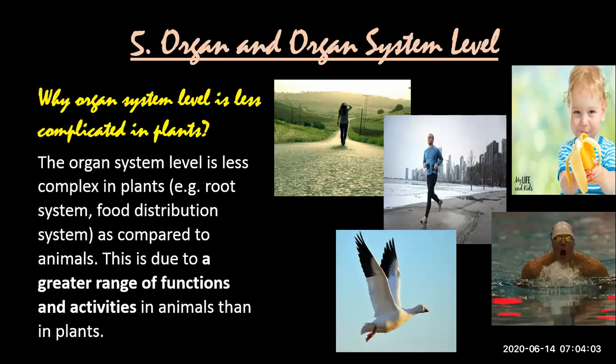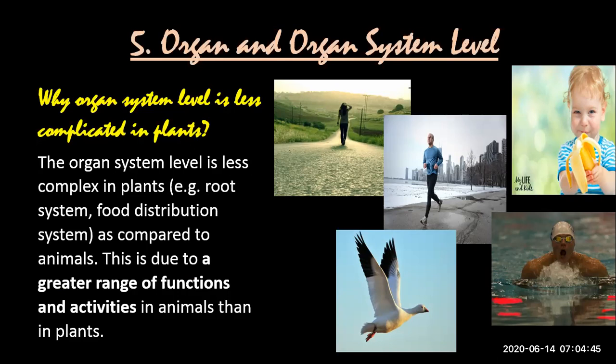Why, and it comes in exams too, why is the organ system level less complicated in plants? Have you ever heard of a digestive system in plants? Or have you heard of a nervous system in plants, or respiratory system in plants, or reproductive system in plants? No. Although respiration is taking place, connectivity is there in plants, reproduction is there in plants, but their system levels are not heard of, are not complicated like animals. Why? In plants, these systems, root system, food distribution system, are there, but less complex.